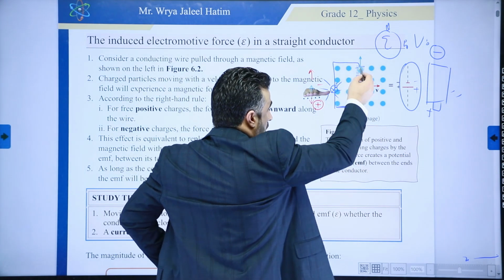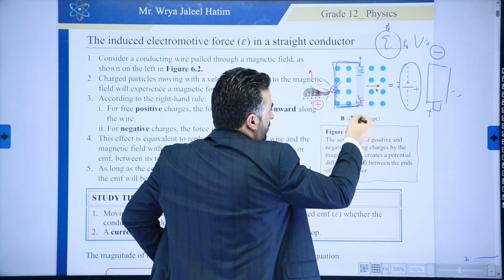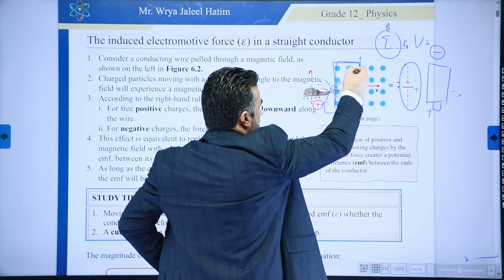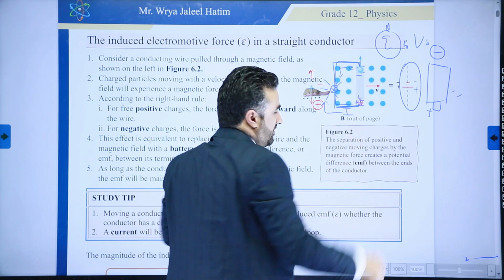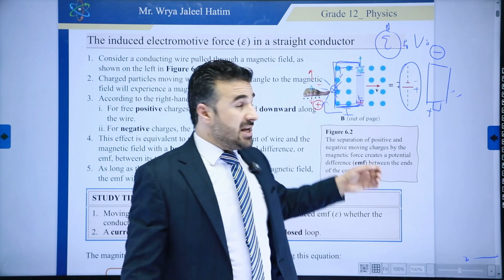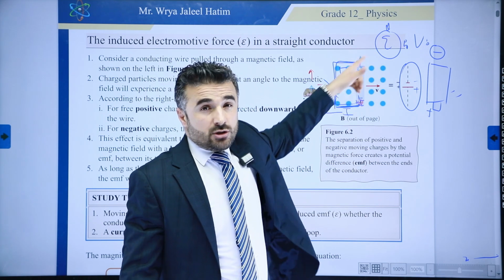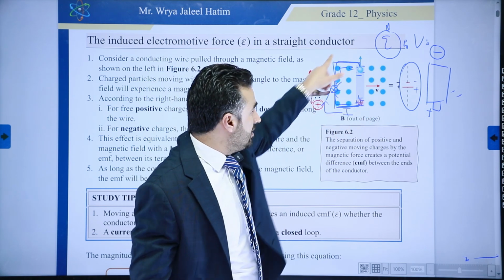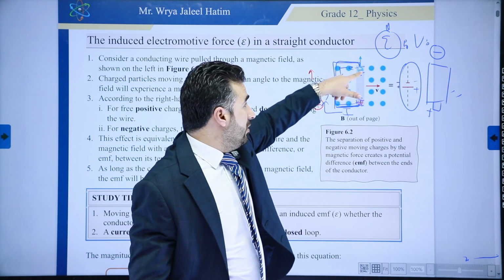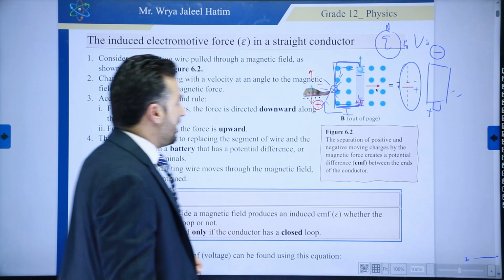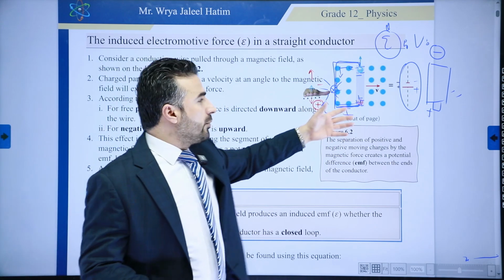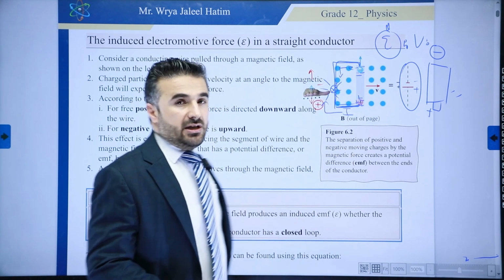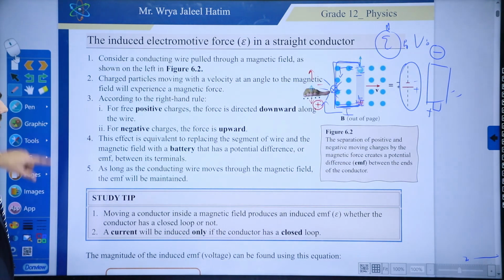But if you connect one wire from this end to the other, current will flow from the positive end to the negative end. But if it is electrons, electrons would normally move from the negative side to the positive. So you have to differentiate between the direction of the electron movement and the conventional current movement. Conventional current will flow from the positive end to the negative, but electrons will flow from negative to positive. So this is how we can generate electrical current here. This electrical current that is generated, you can call it induced current. That is basically from the magnetism.